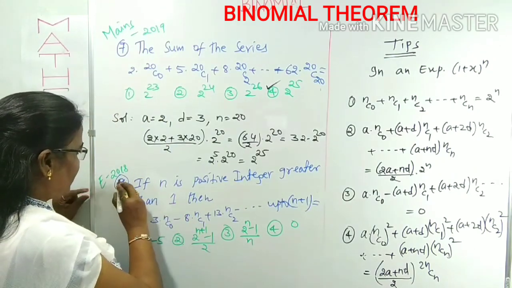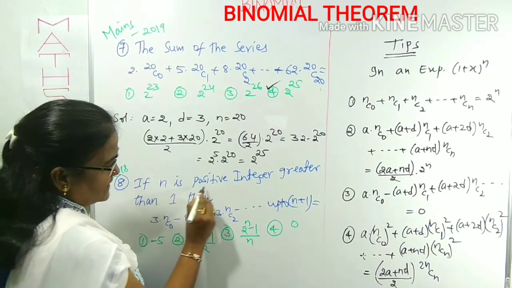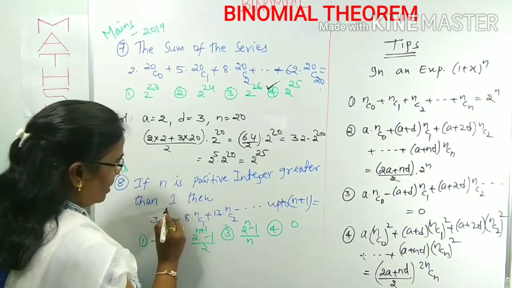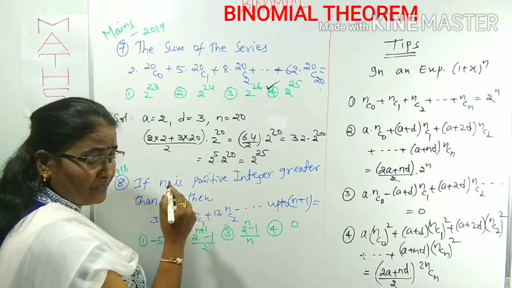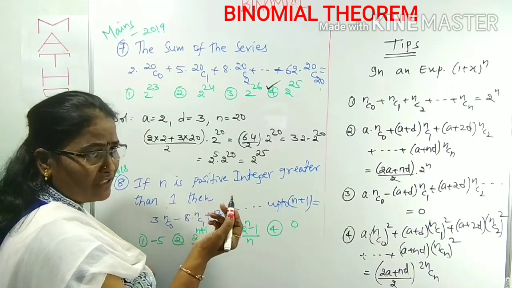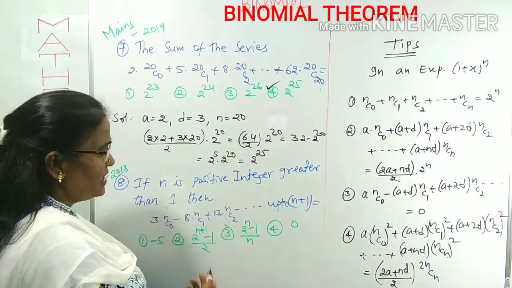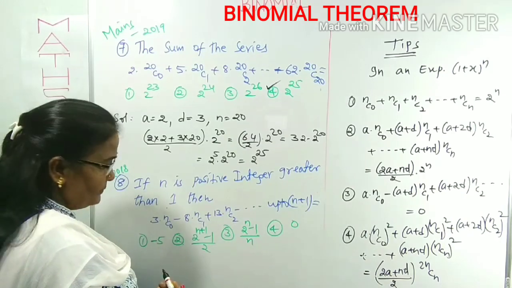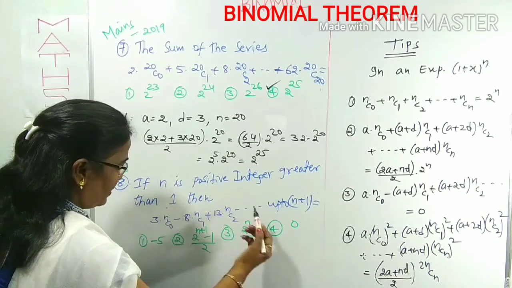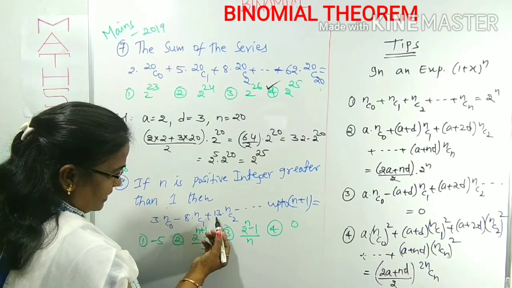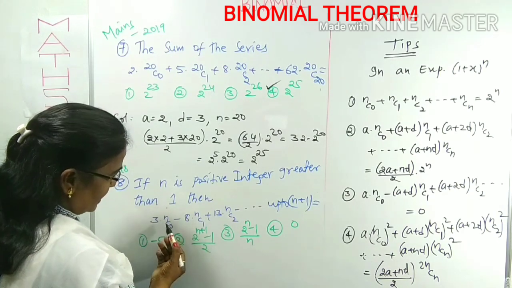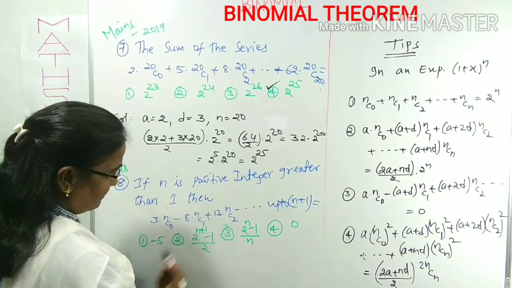It is given, answer 2018. If n is a positive integer greater than 1, then n is given as a positive integer greater than 1. Positive integers start with 1, but it's given that greater than 1. Nothing to worry for that one. But what is he asking? Summation of 3 into nC0 plus 8 into nC1 plus 13 into nC2. You know here also nC0, nC1, nC2 are available.